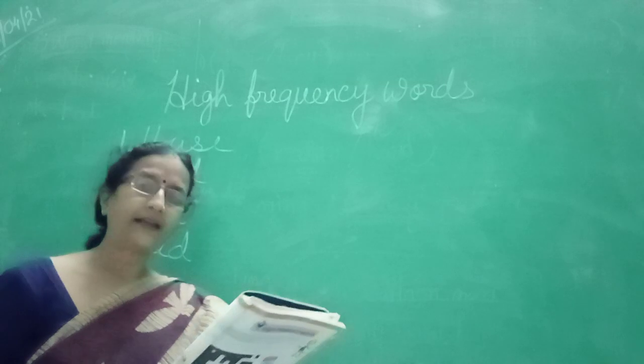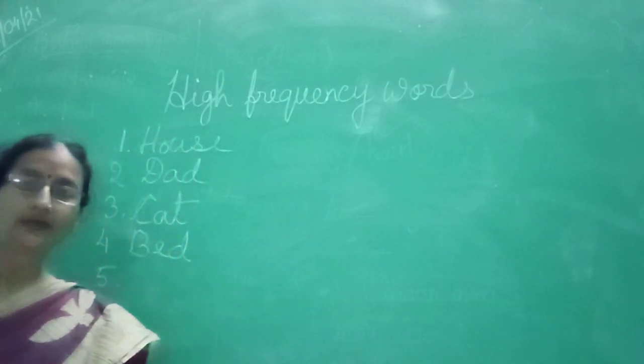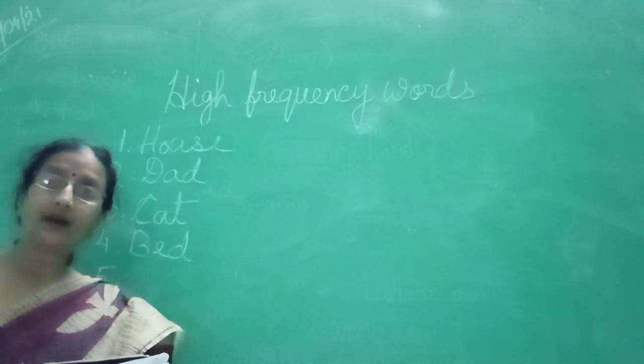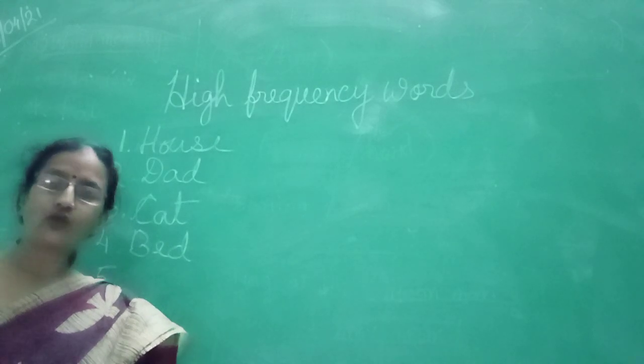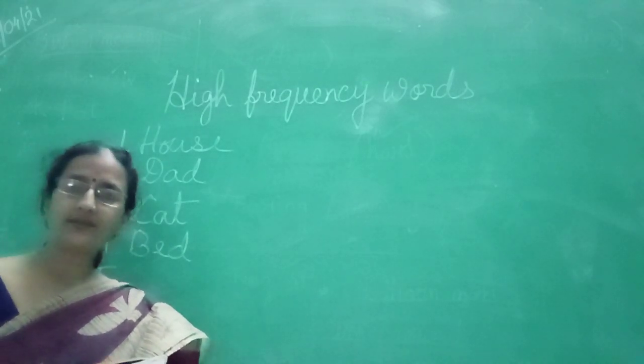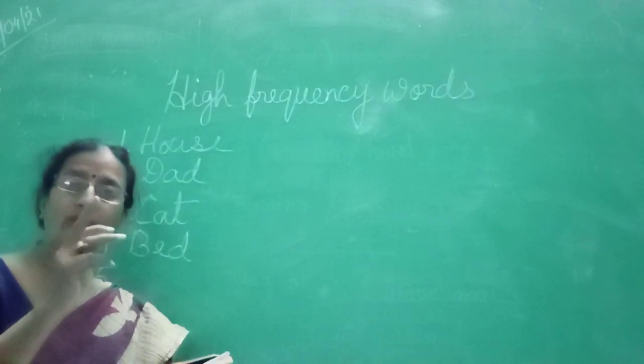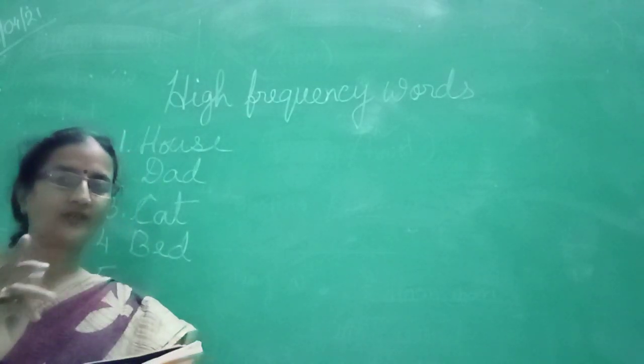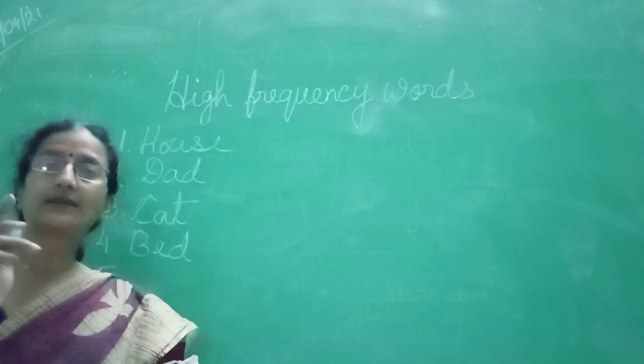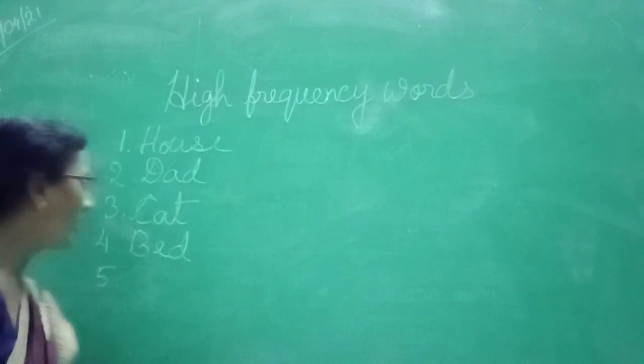Number 5, an antonym for girls. Now what it is, girl, singular. So antonym means opposite. So what is that word? Opposite of girl is boy. If it was girls, then you should have written boys. But it is girl. So you have to write boy.